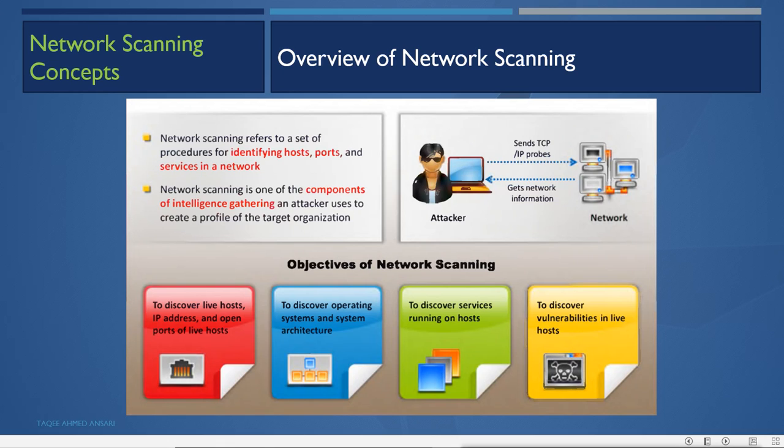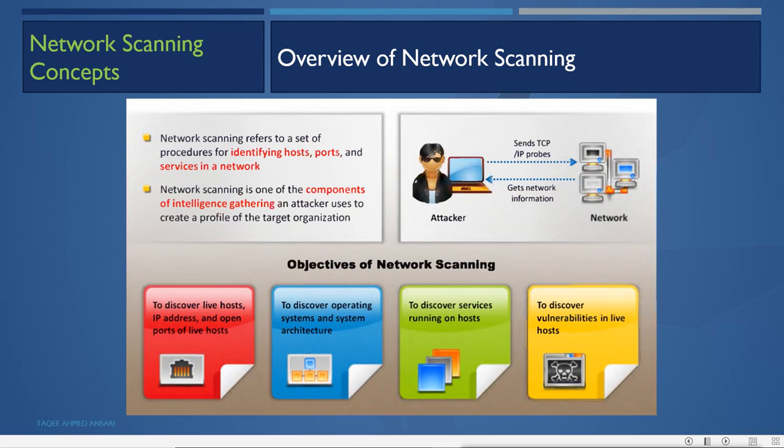Then we will try to find out what ports are open on those live hosts. When you check the open ports, you can understand what services are running on those hosts.